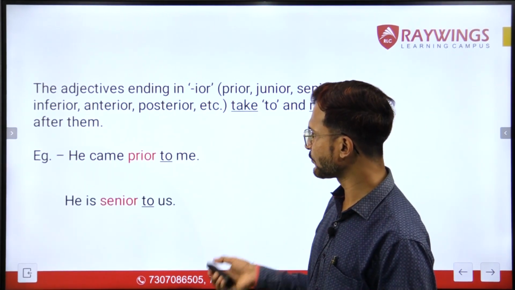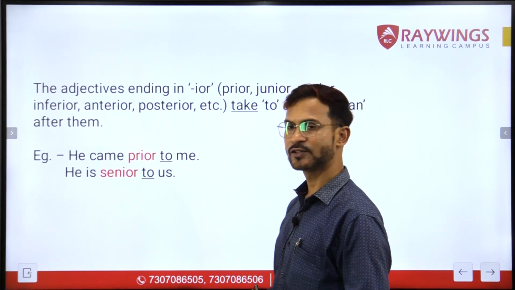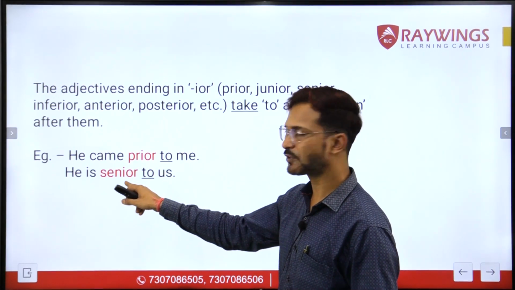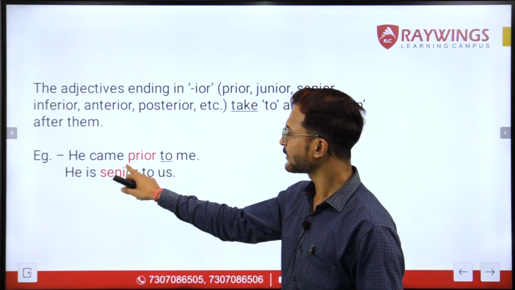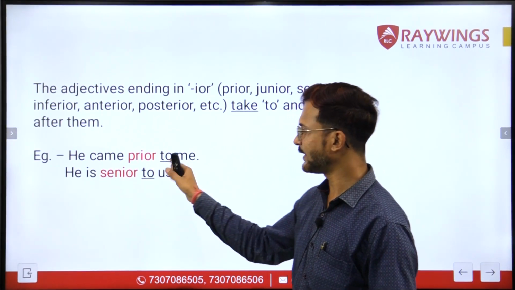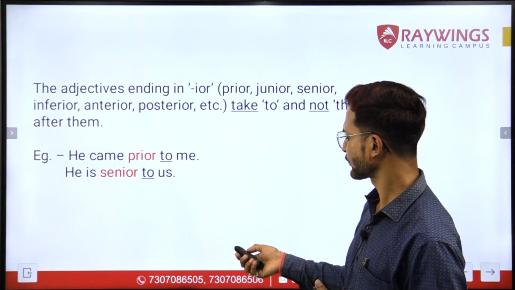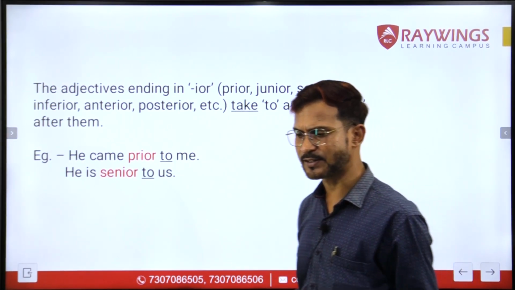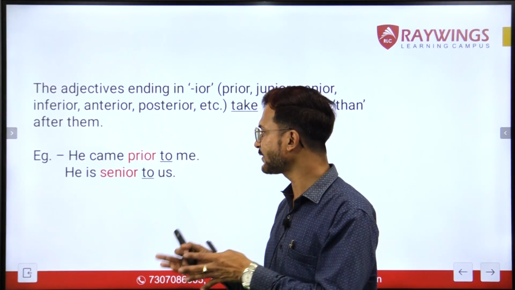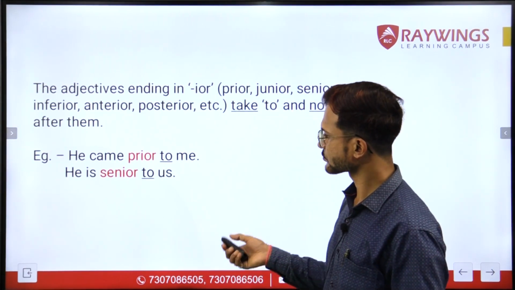Let us have a look at one more example. Another example says, he is senior to us. Again here "to" has been added after senior because this adjective has IOR at the end. It is not "he is senior than us". And we generally make such errors while speaking or while writing. We generally say senior than us, junior than us, right?